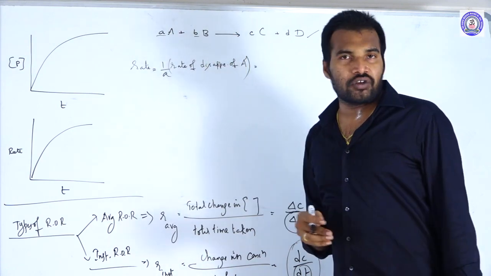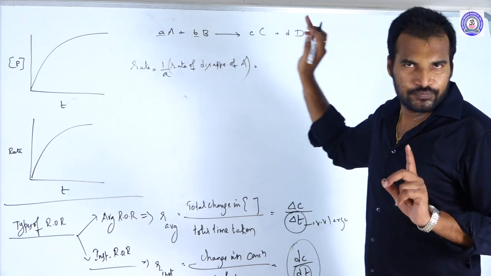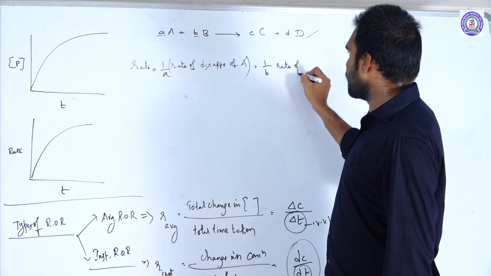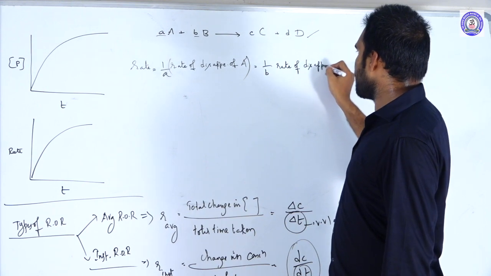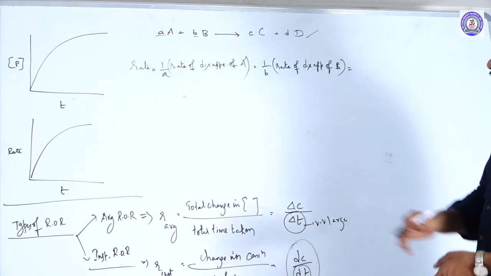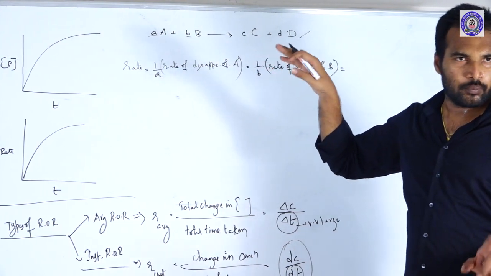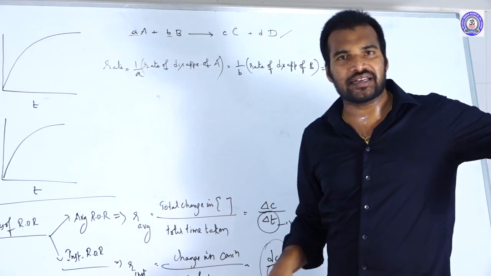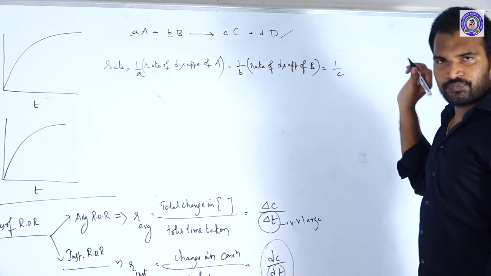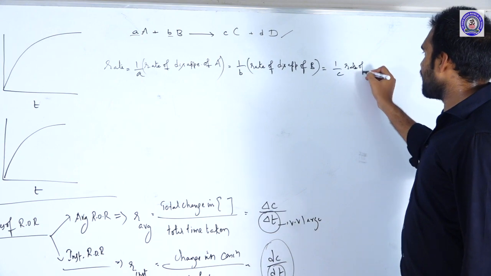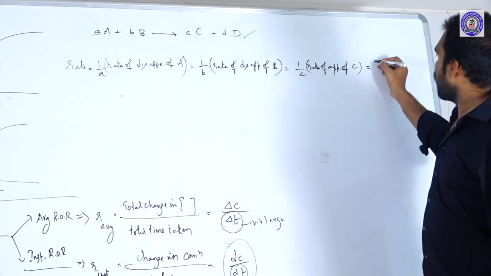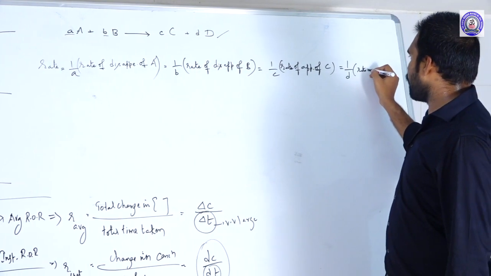With respect to B, how can you write? Here the coefficient is b, so 1 by b of the rate of disappearance of B. With respect to C, in the case of C this is a product term. Products are appearing while the reaction is going on, reactants are disappearing, products are appearing. So C becomes 1 by c of the rate of appearance of C, that is equal to 1 by d of the rate of appearance of D.